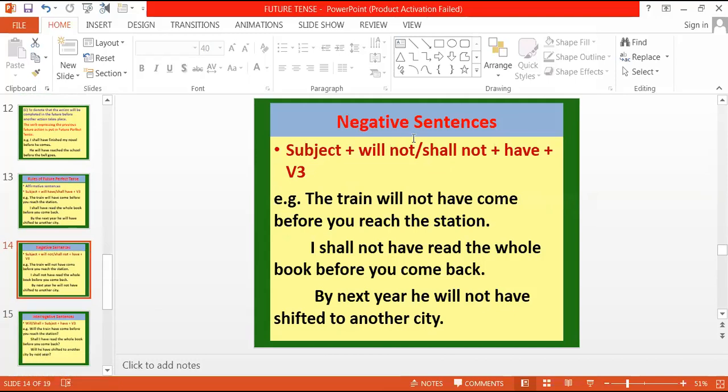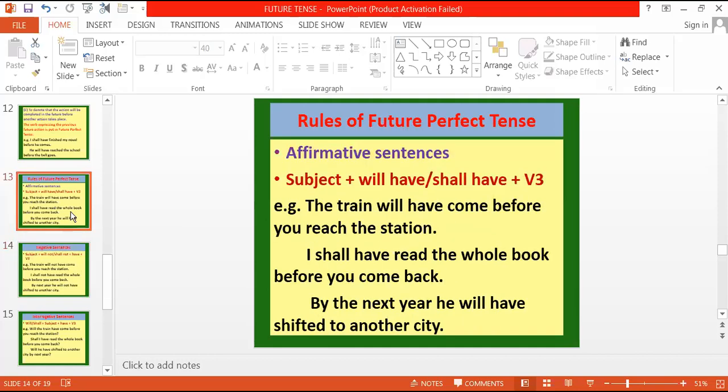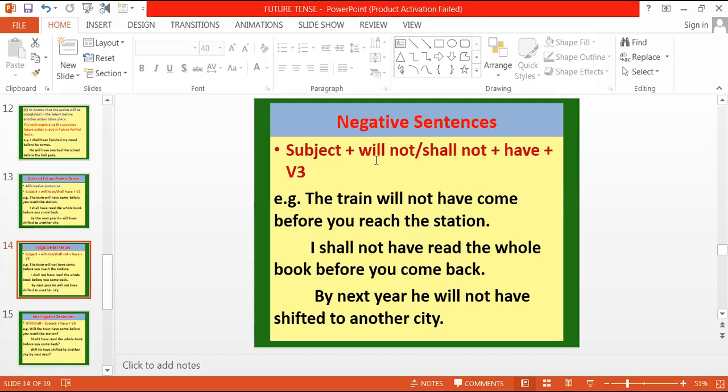Next is how to make negative. We simply have to add not. Again, subject plus will not, shall not, plus have. Now, in this, the helping verb you had was will have. Again, the position of not will matter. So, will के बाद या फिर shall के बाद, between will and have, there will be the position of not. So, the train will not have come before you reach the station. I shall not have read the whole book before you come back.